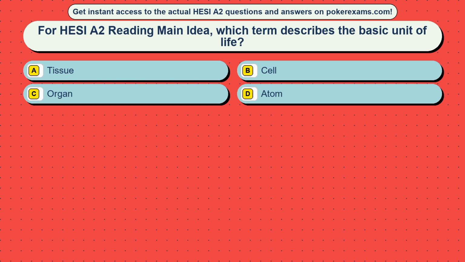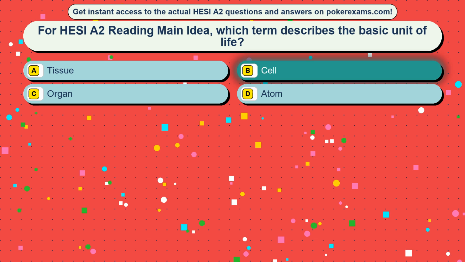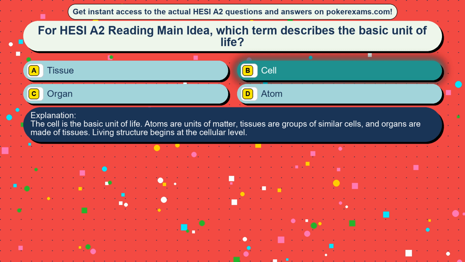Question 22. For HESI A2 reading main idea, which term describes the basic unit of life? Option A tissue, option B cell, option C organ, option D atom. The correct answer is option B, cell. The cell is the basic unit of life. Atoms are units of matter, tissues are groups of similar cells, and organs are made of tissues. Living structure begins at the cellular level.